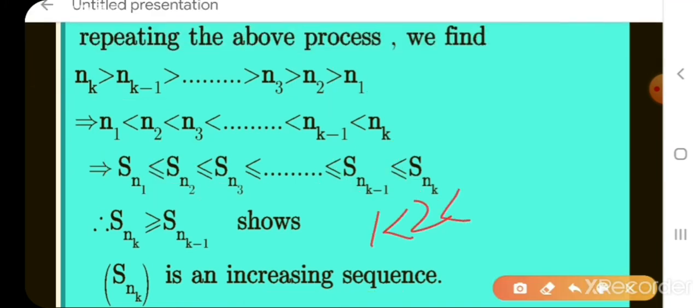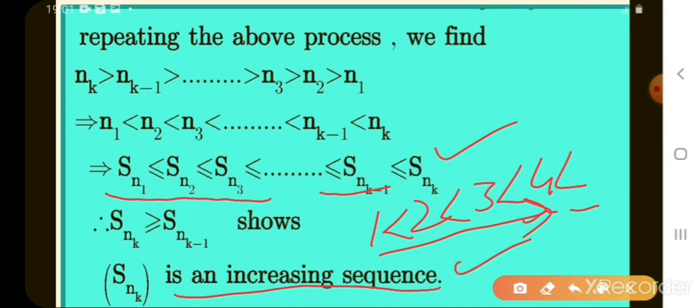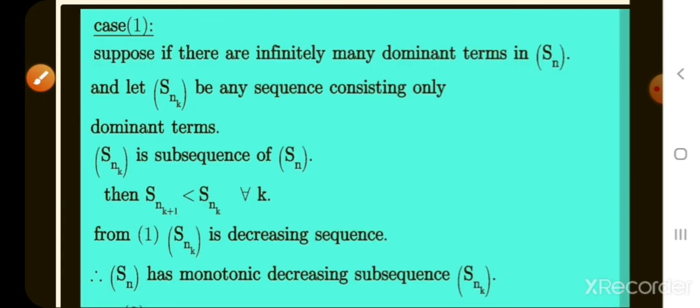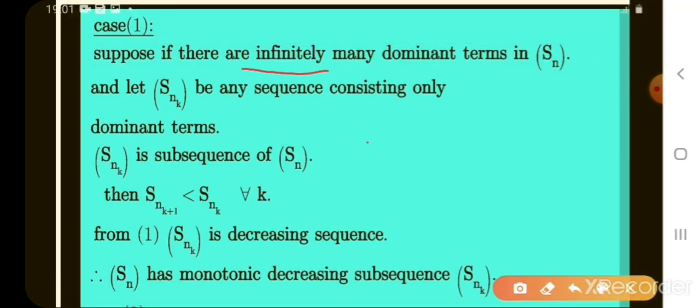1 less than 2 less than 3 less than 4 and so on. Is it right or not? That means it is an increasing sequence. Similarly, S_n1 less than or equal to S_n2, less than or equal to S_n3 and so on, S_n(k-1) less than or equal to S_nk, which means S_nk is an increasing sequence. In case 1, we supposed S_n has infinitely many dominating terms, meaning a lot of dominating terms.